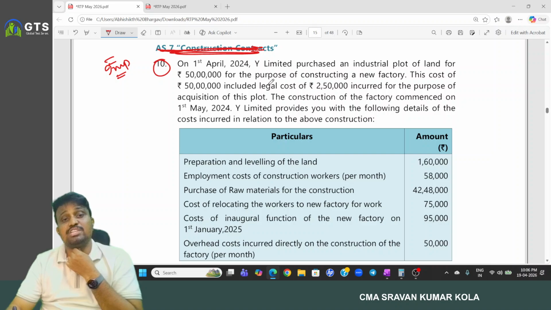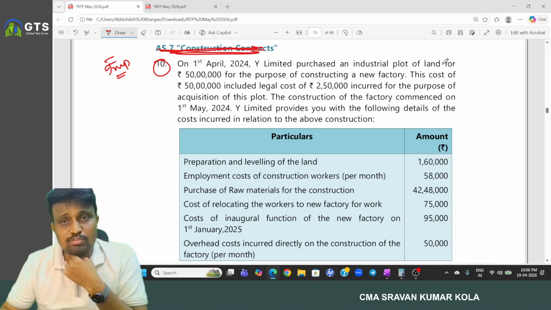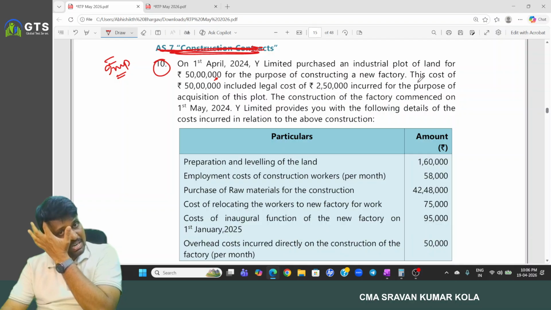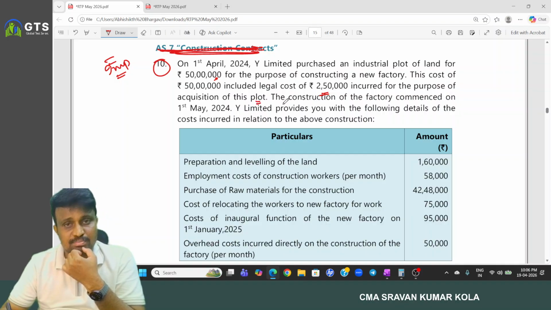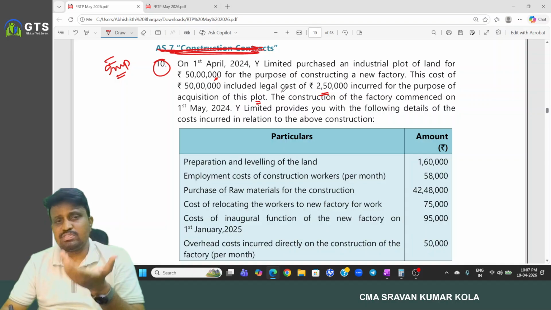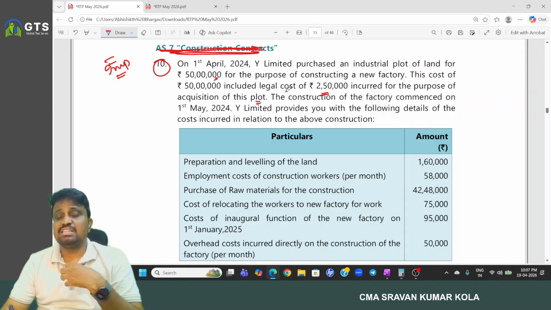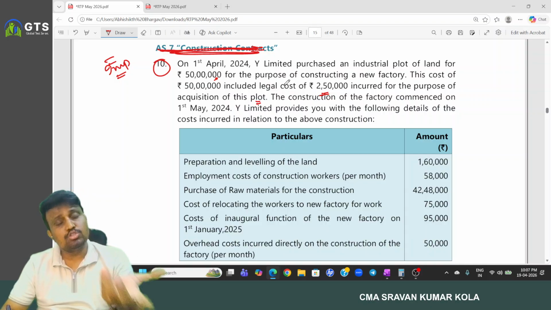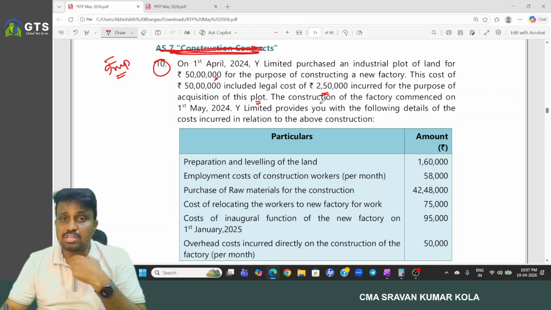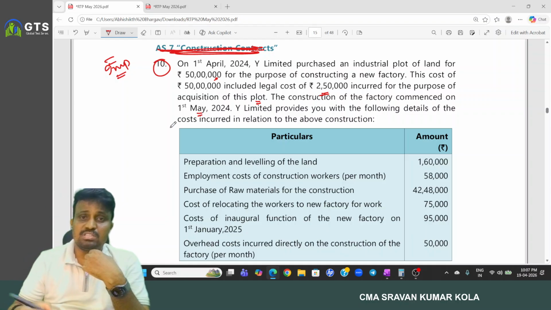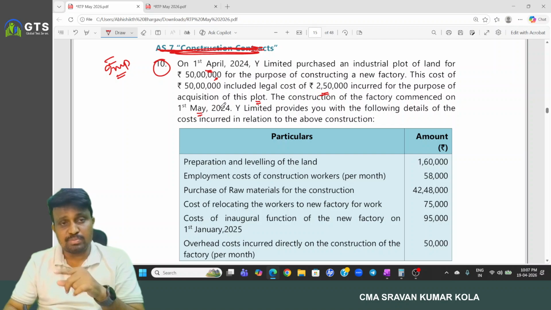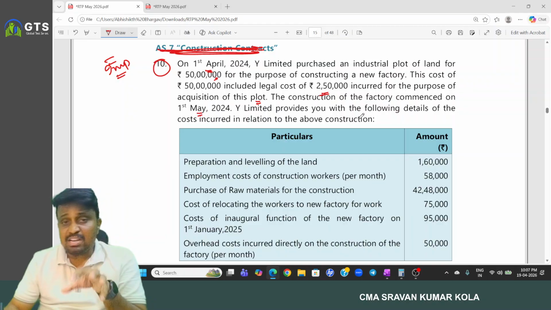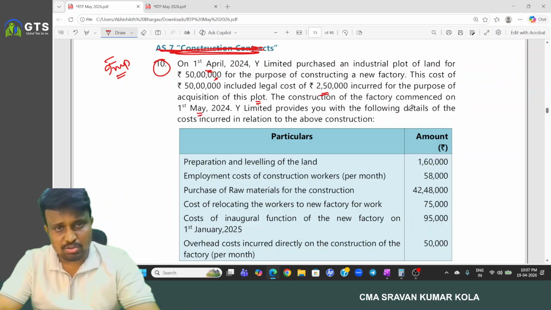On 1st April 2024, Y Limited purchased an industrial plot of land for 50 lakh for the purpose of constructing a new factory. This cost of 50 lakh included legal cost of 2 lakh 50,000 incurred for the purpose of acquisition of this plot. Generally any professional charges we pay to the lawyer for consultation relating to the purchase of that asset should be capitalized, so it is already included. We purchased the plot on 1st April, but the construction of the factory commenced on 1st May.